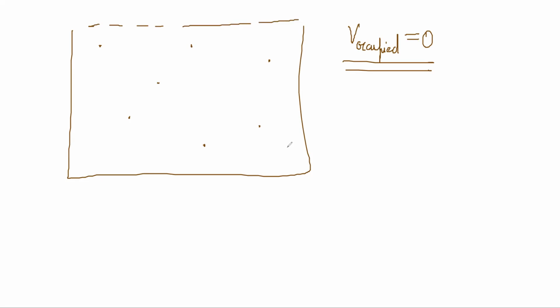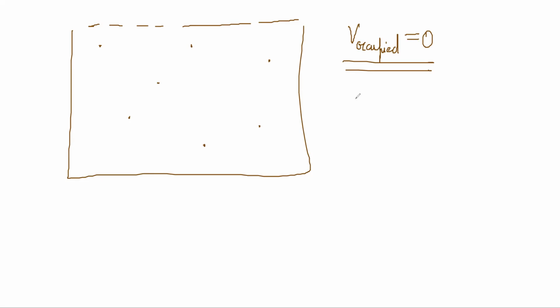So the volume actually occupied by the molecules is zero in ideal gases. The entire volume of the container is available for moving. There is no subtraction.